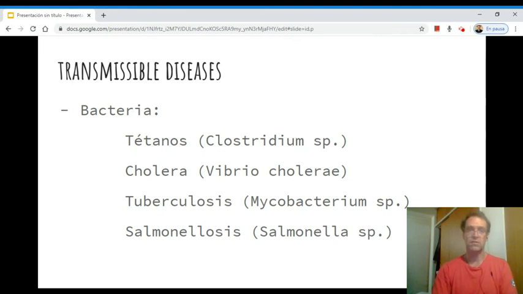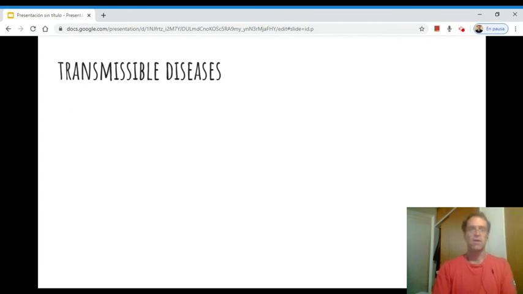Salmonellosis is a bacterium that is typically transmitted through food. Okay, remember the homework, the transmission through food. All right. Then another kingdom, which can cause diseases. We can have some pathogens.